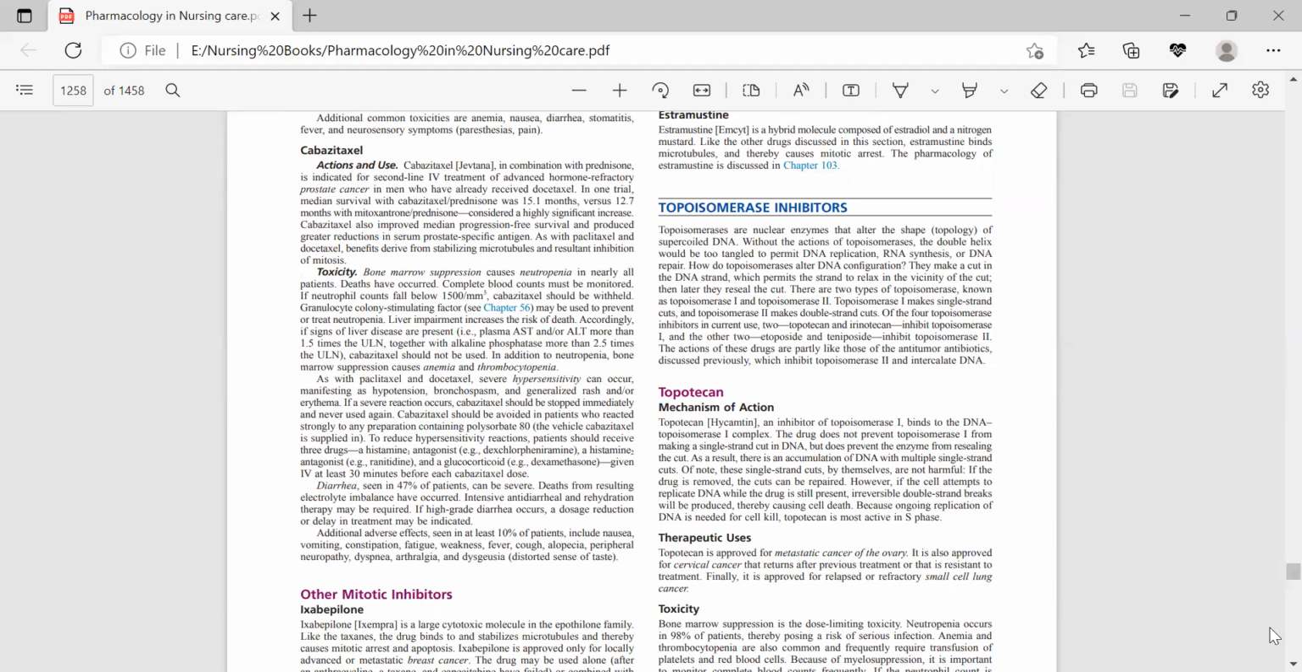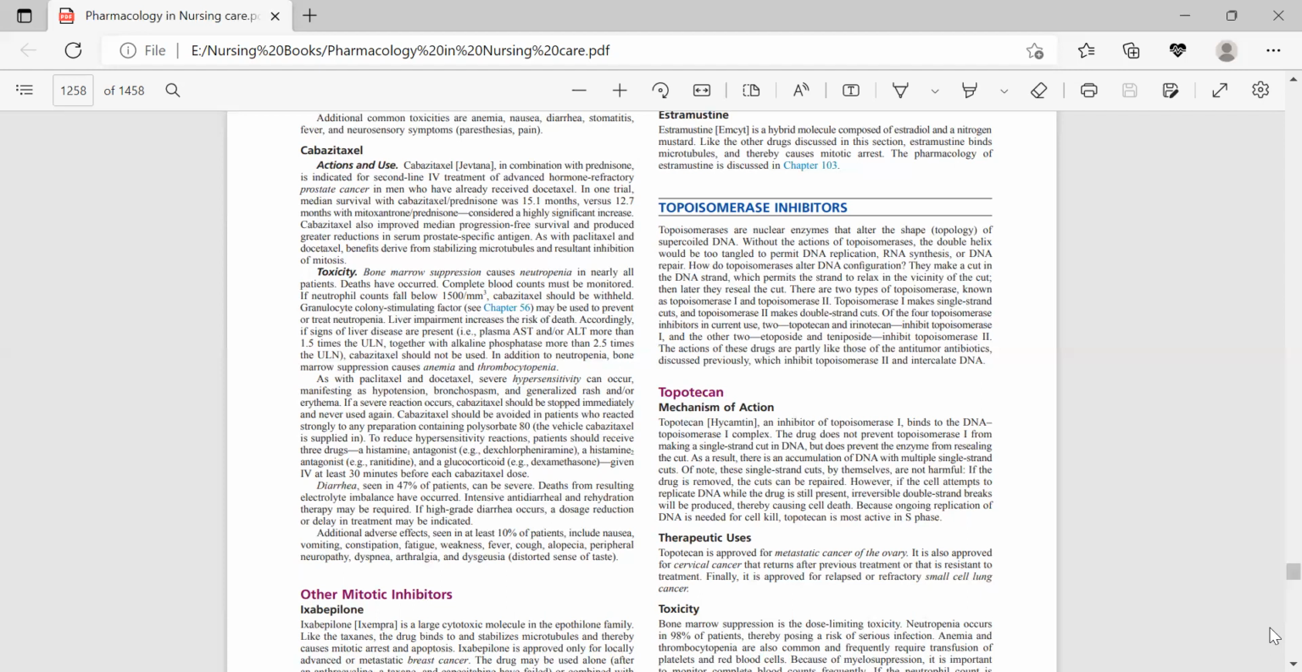Diarrhea is seen in 47% of patients, which can be severe. Deaths from resulting electrolyte imbalance have occurred. Additional adverse effects seen in 10% of patients include nausea, vomiting, constipation, fatigue, weakness, fever, cough, alopecia, peripheral neuropathy, dyspnea, arthralgia, and dysgeusia.